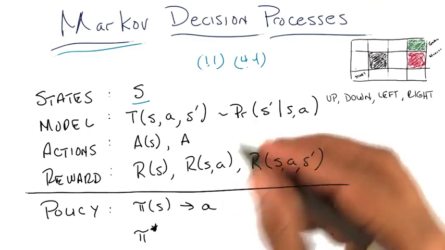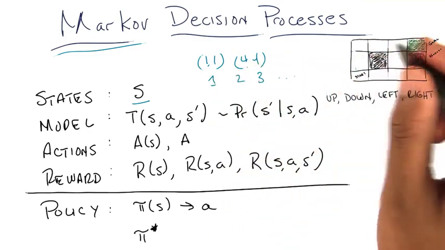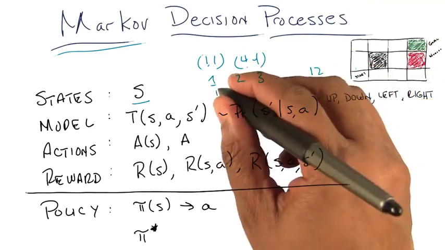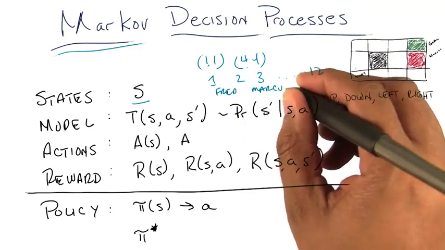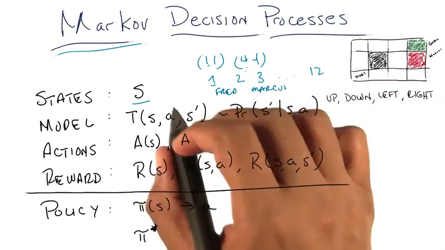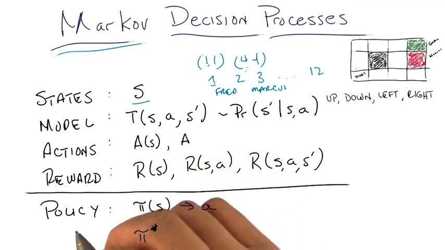Or frankly, it doesn't matter. We could call these states 1, 2, 3, up to 12. Or we could name them Fred and Marcus. It doesn't really matter. The point is that they're states, they represent something, and we have some way of knowing which state we happen to be in. Okay? Sure. Okay.